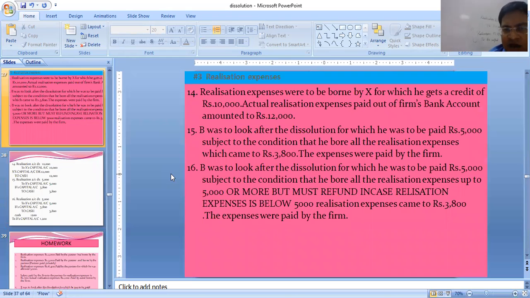Now one more. These three are very interesting entries. Realization expenses were to be borne by X, for which he gets a credit of 10,000, means he has been given a salary of 10,000. Salary means realization account debit to X's capital 10,000.